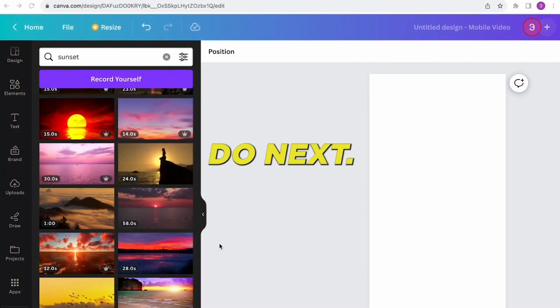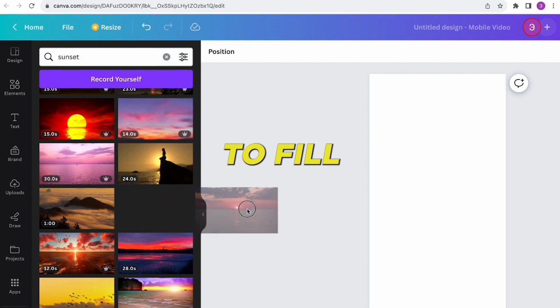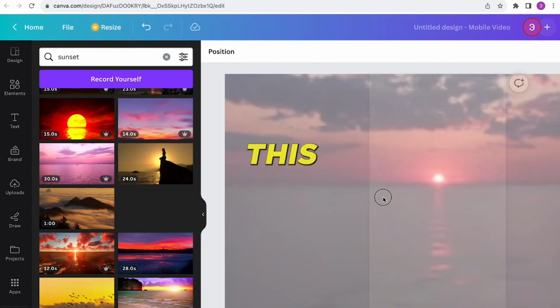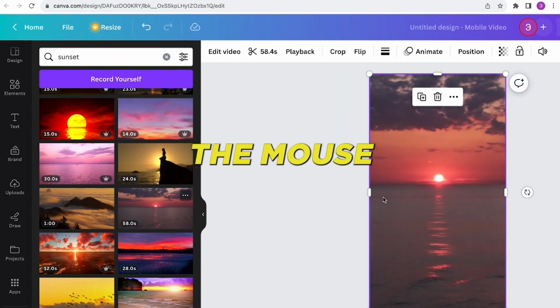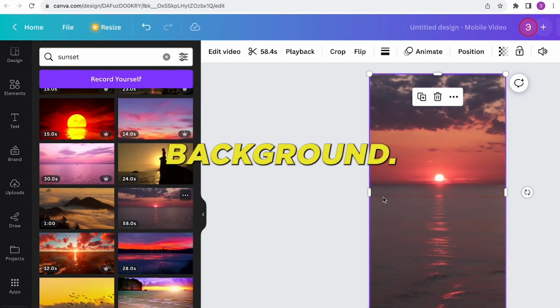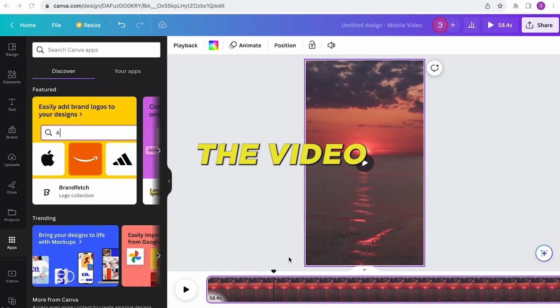Here's what we'll do next. Once you've identified the video that suits your preference, click on it and drag it to fill the entirety of your editing pane. This action will set the video as the full backdrop of your workspace, achieving the desired effect. Releasing the mouse will confirm the video as the background. The next steps involve refining the video to make it suitable for overlaying text.